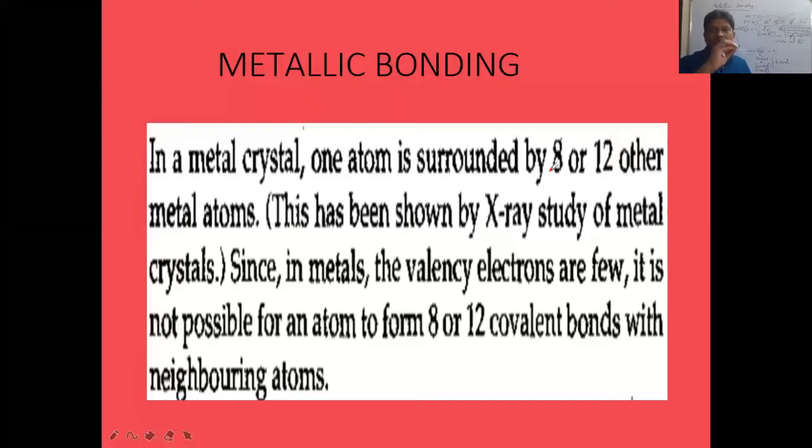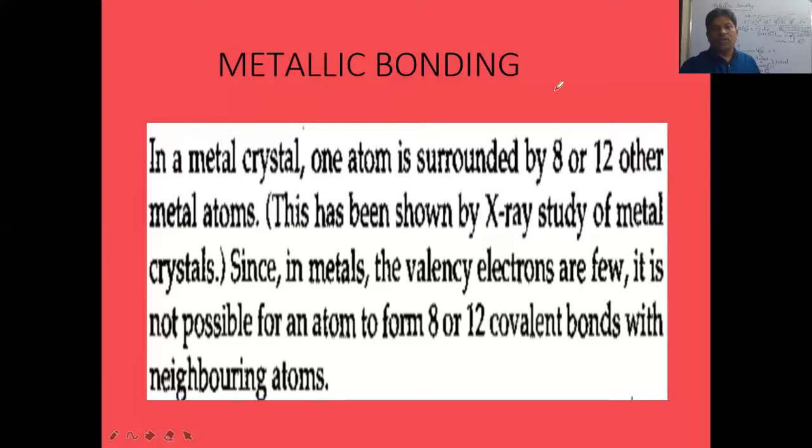Sodium metal: imagine that around a sodium atom, many other sodium atoms are there. With all the sodium atoms, each sodium can give and share electrons with the others. But 8 covalent bonds cannot be formed by sodium. When a metal atom is surrounded by 8 or 12 other atoms, it cannot form 8 covalent bonds or 12 covalent bonds. At the same time, electrons cannot be transferred from one place to another here.